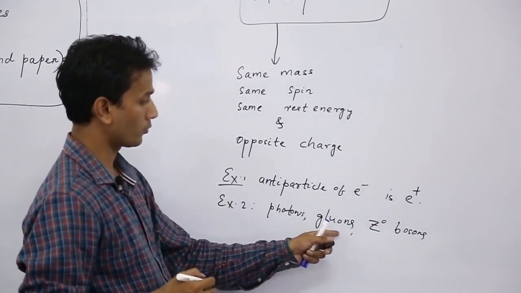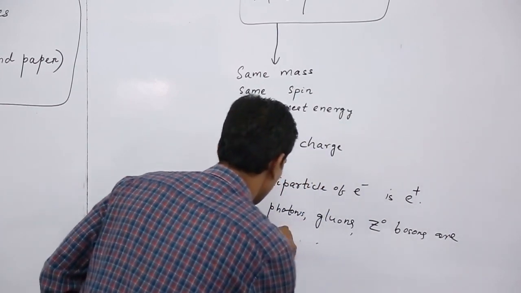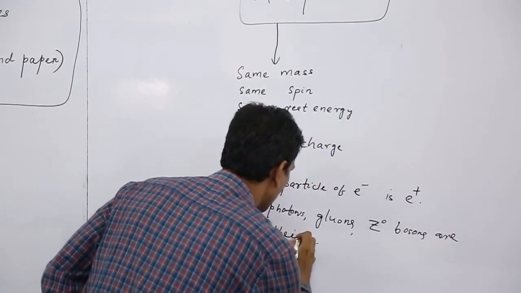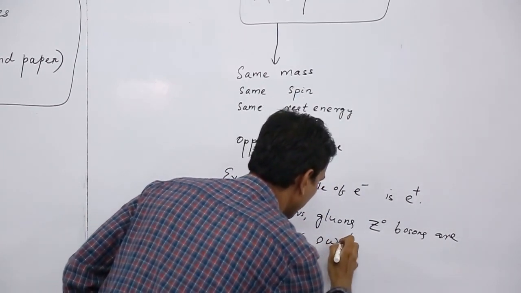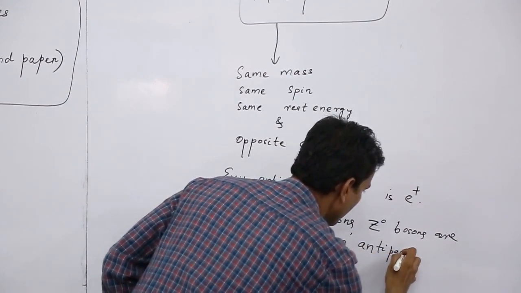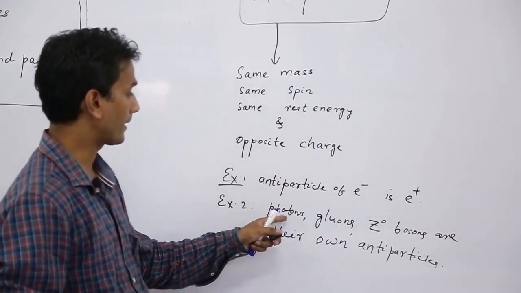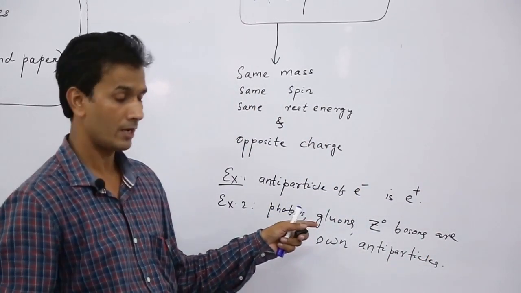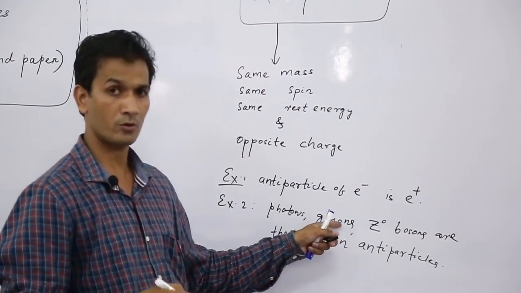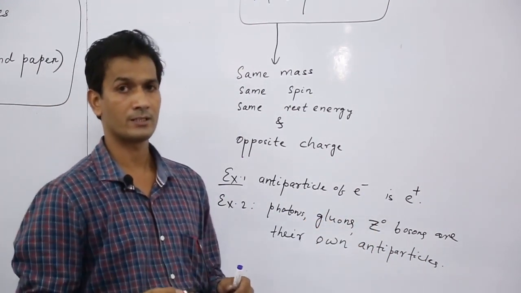So photons, gluons, Z0 bosons are their own antiparticles. This means the antiparticle of photons is also photons, antiparticles of gluons is also gluons, antiparticles of Z0 is also Z0.